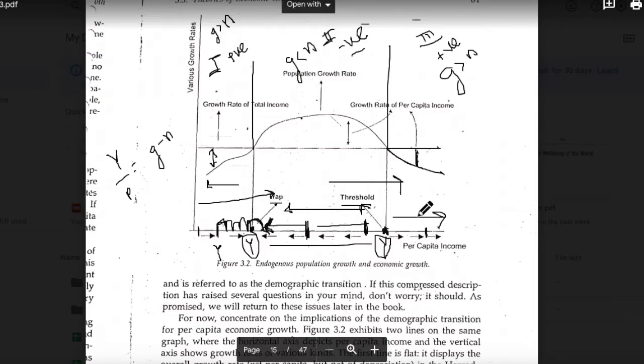So from here, it will only and only move in the positive direction, that is, the per capita income growth rate will be positive. But suppose your economy starts in region 1 or region 2. If it starts in region 1, it will possibly cross the point of trap and come into region 2, and once it lands in region 2, it will only move in the negative direction, which is that the income will keep on decreasing. And that's primarily because of the high population growth rate in the second part.